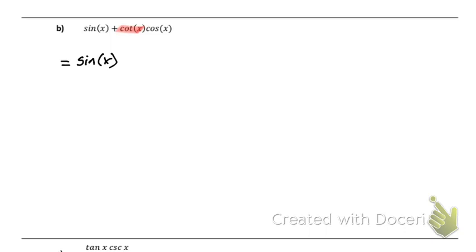of x plus, can someone tell me what I could rewrite cotangent as if I want to write it in sine and cosine? Cosine of x over sine of x.